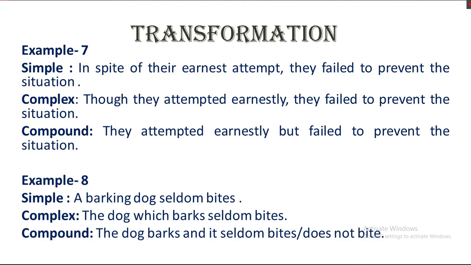Example number 8. A barking dog seldom bites. Here, a barking dog is the subject and it's a noun phrase. You know, a noun phrase has 3 parts: determiner, modifier, head word. Here, the word barking is a modifier and we will make a clause using the modifier. The dog which barks seldom bites. This is complex. The compound will be: the dog barks and it seldom bites. Or it may be like this: the dog barks and it does not bite.